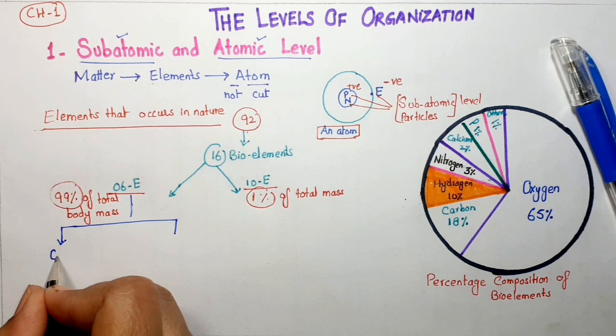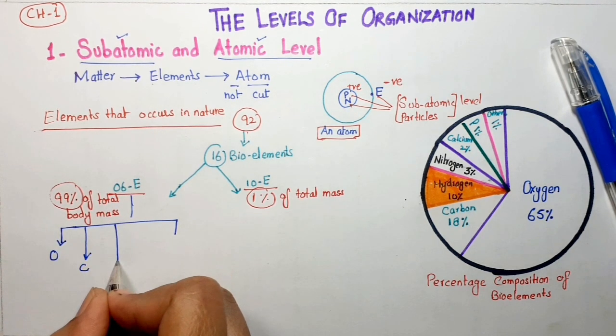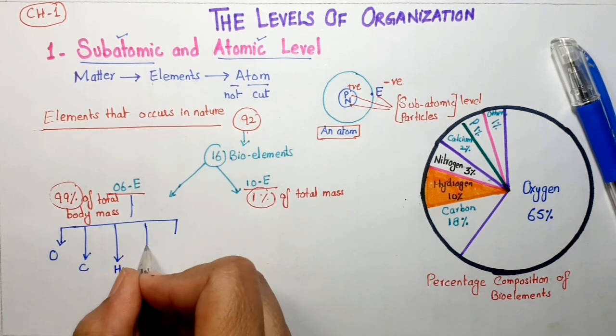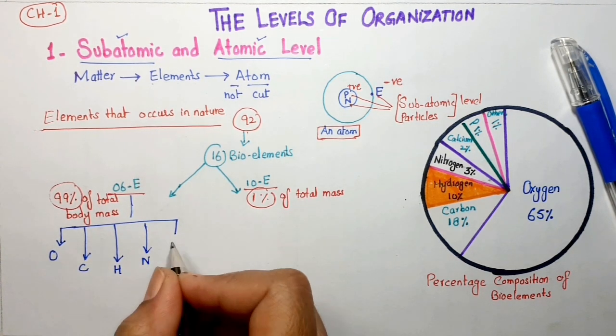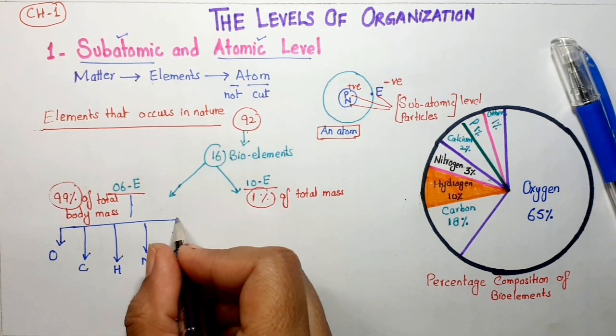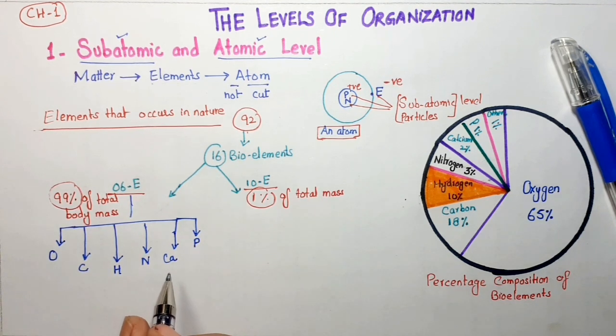First of all, oxygen, then carbon, then we have hydrogen, then nitrogen, calcium and phosphorus.